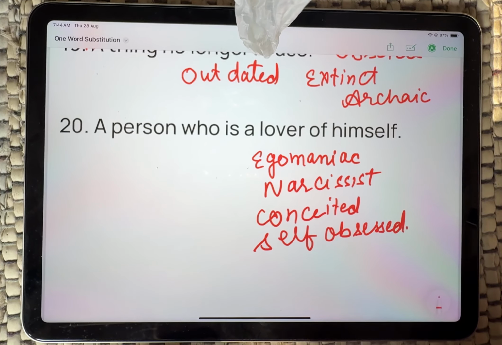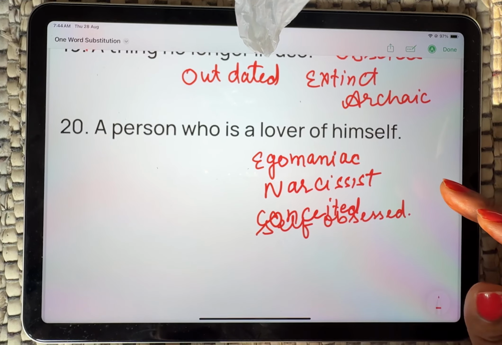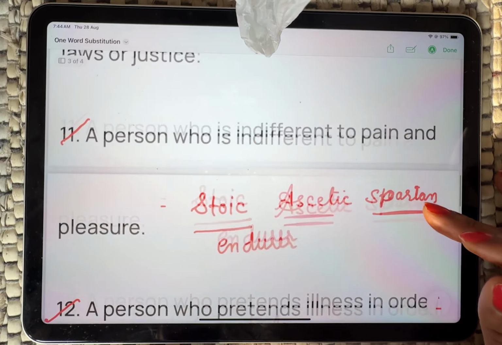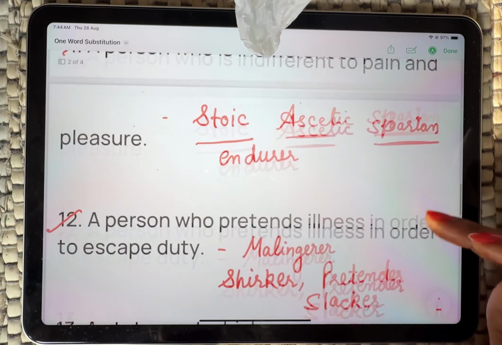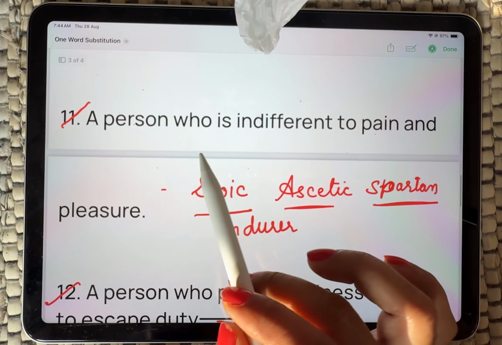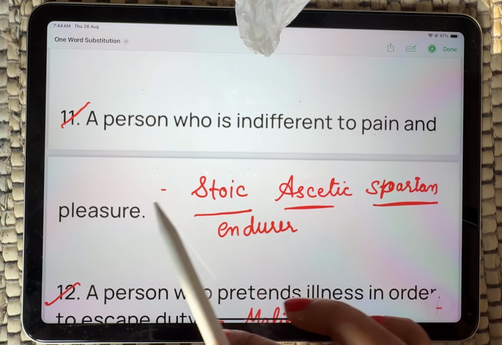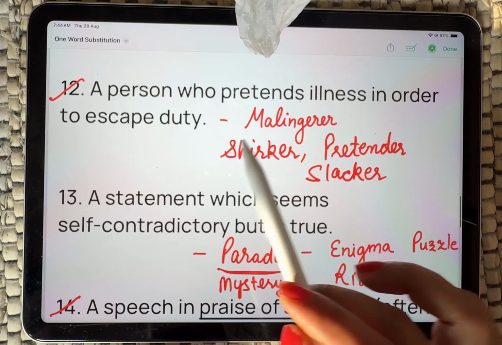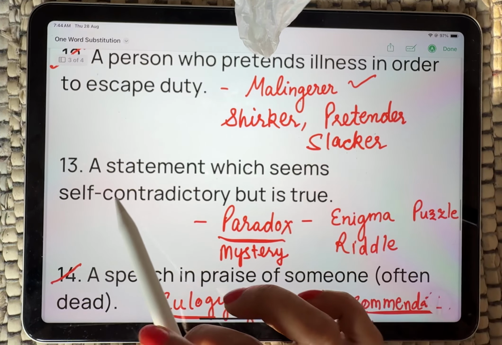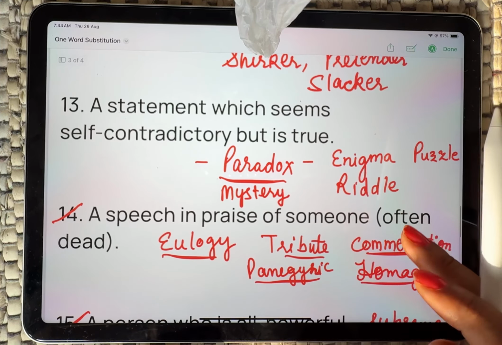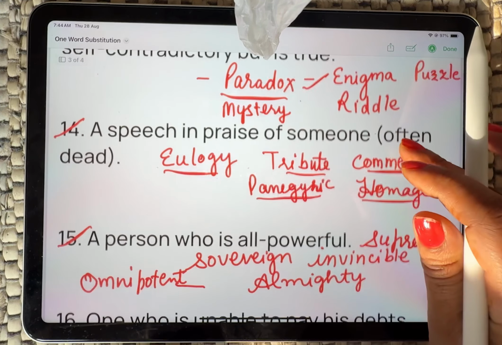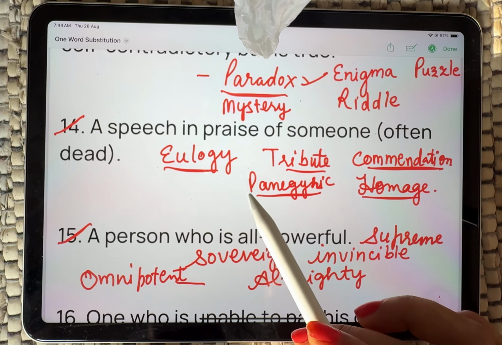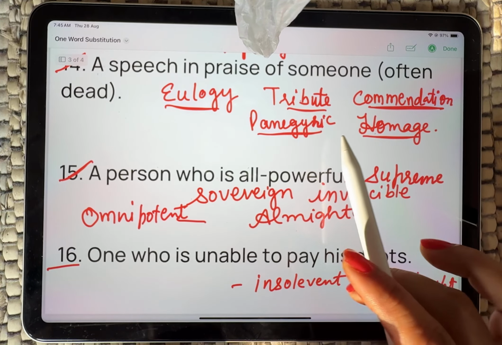Now one thing I just want to tell you, today we have discussed the question from 11 to 20, and in this series we will start another one that is most important during that examination. Now when we are supposed to discuss about a person who is indifferent to pain and pleasure, that is stoic. A person who pretend illness in order to escape duty, that is malingerer. A statement which seems self-contradictory but is true, paradox. It's a kind of figure of speech. A speech in praise of someone that is often dead, eulogy is there, panegyric is there.